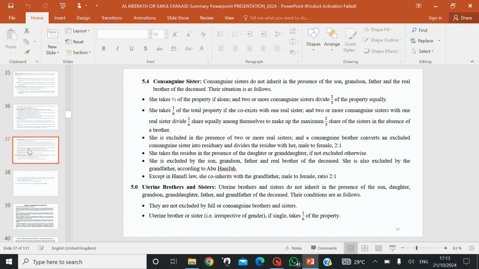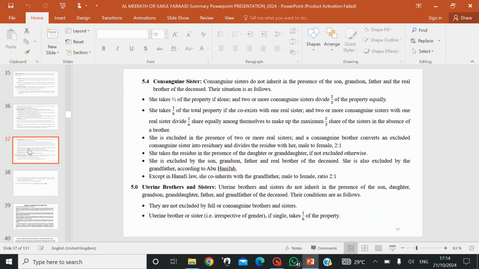The consanguine sister, who is a substitute for the real sister in the absence of the real sister, also takes half, just as the real sister takes half of the property if alone, and two or more consanguine sisters share two-thirds of the property, just as real sisters will do in the absence of real sisters.